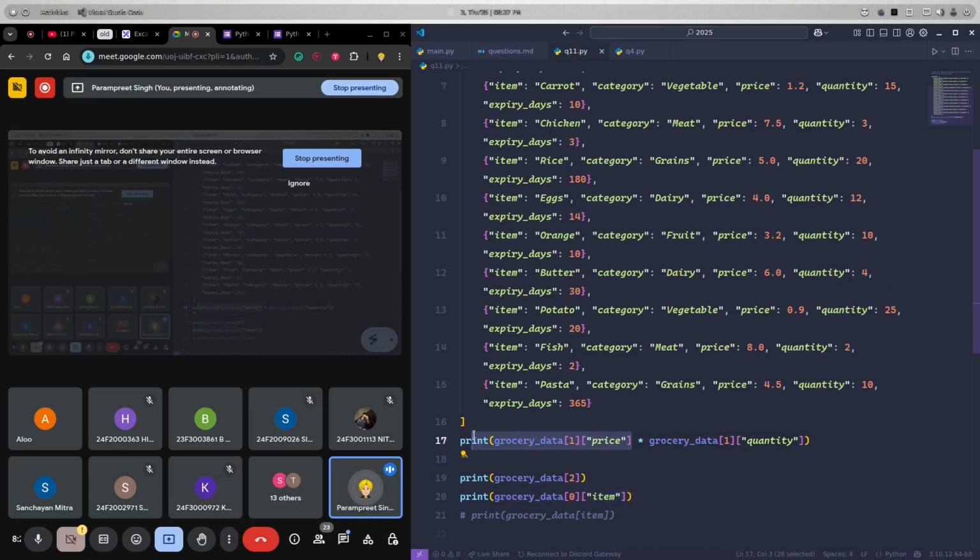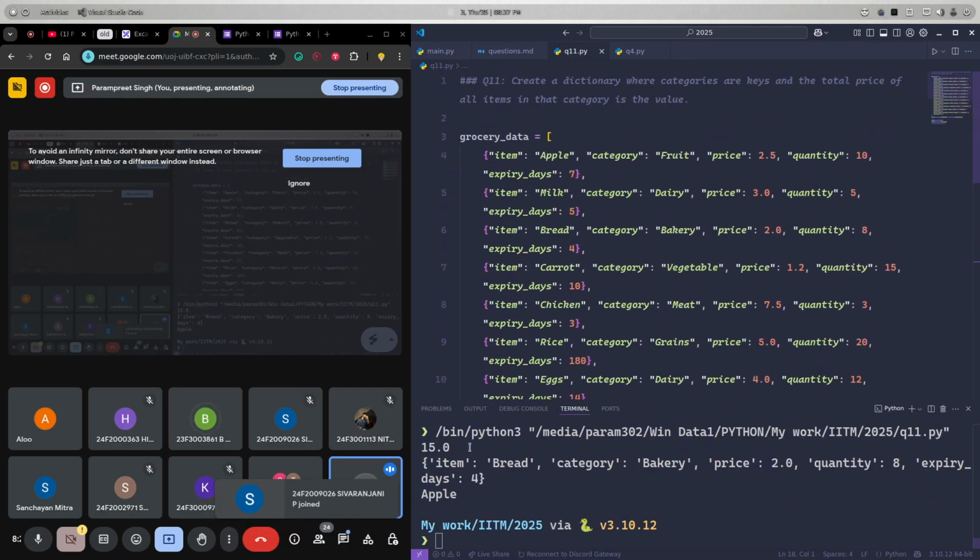So these both are separate. First we are accessing the price, then we are accessing the quantity, and we are simply multiplying them. If I run this, see, we are getting 15. Is it clear to everyone? What about others?